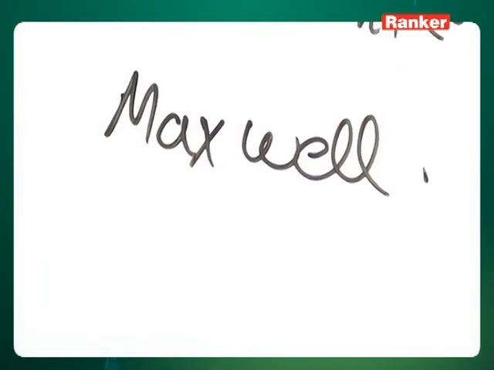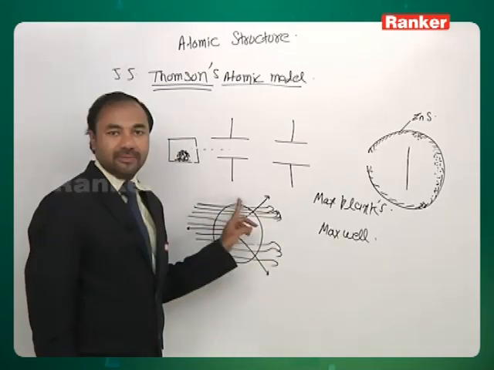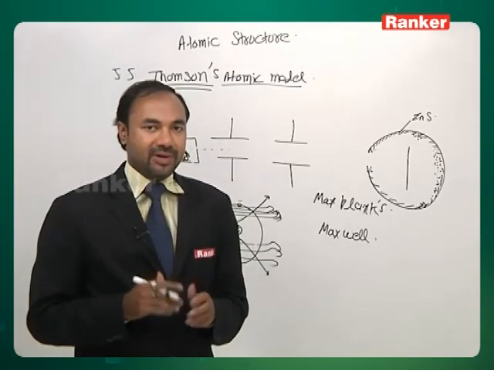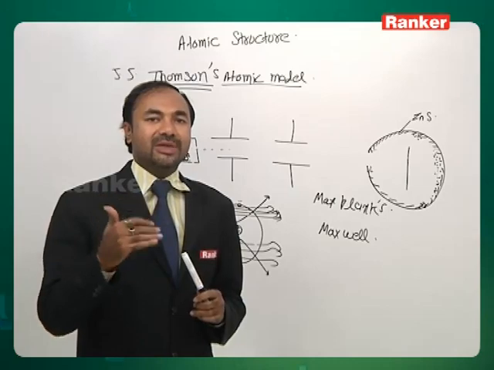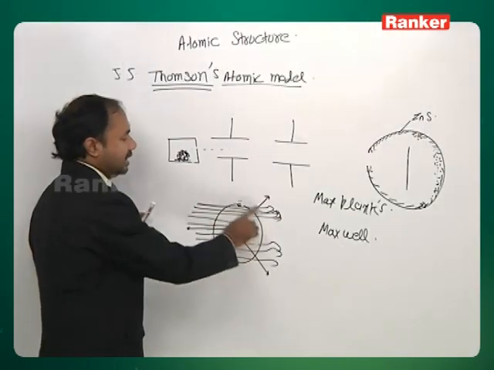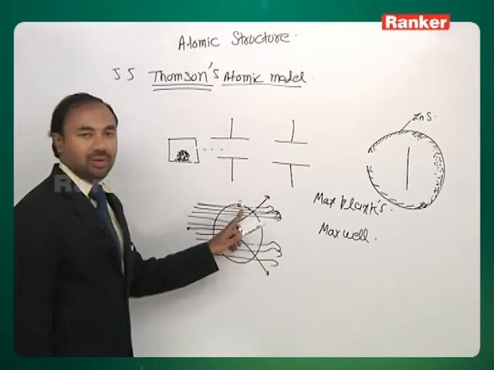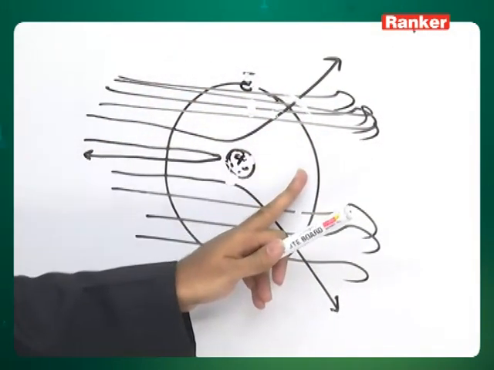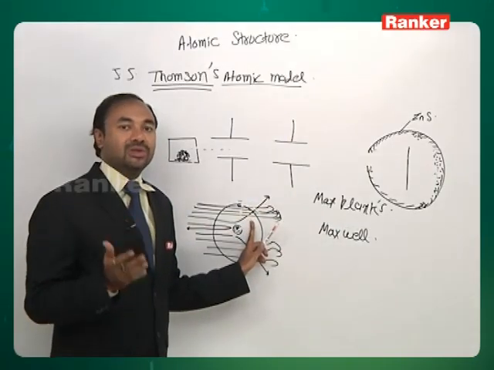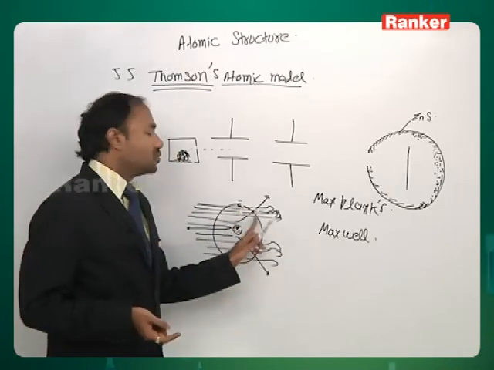Now first we will discuss Maxwell. What Maxwell says is that if a charged species is moving, it continuously emits energy. This became one of the biggest reasons for the failure of Rutherford's atomic model. Why? Because Rutherford is saying that the electron is moving around the nucleus in circular pathways. Now the problem is that the electron is charged, and according to Maxwell's law, which was universally accepted, the electron must lose energy.